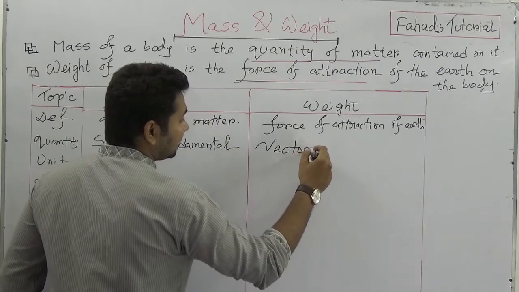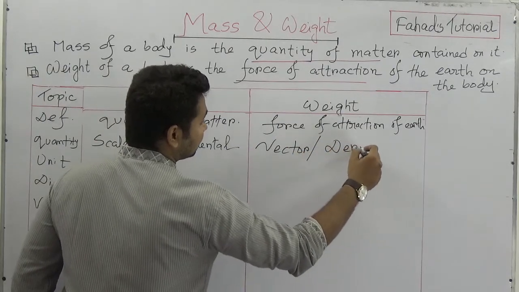Why is it a vector? This is important, and this is a derived quantity.